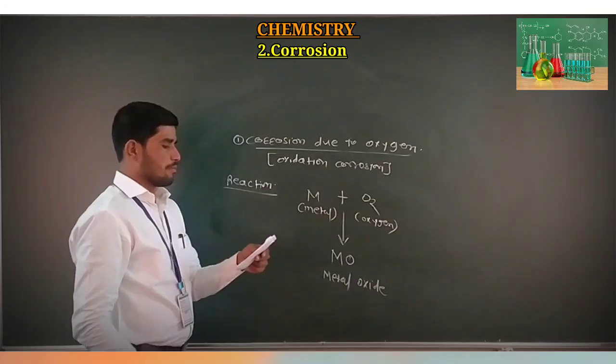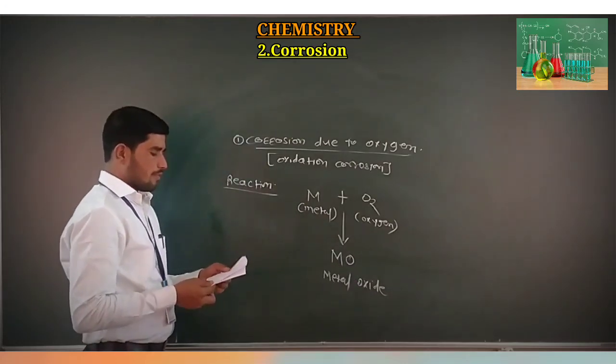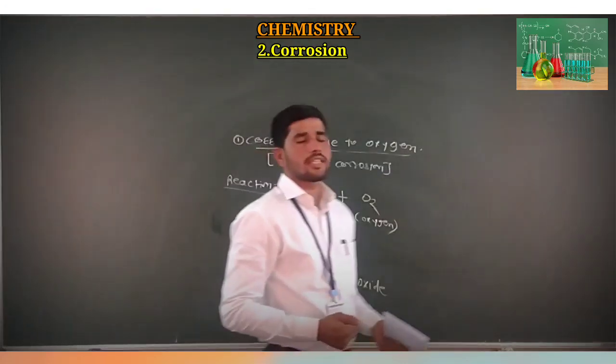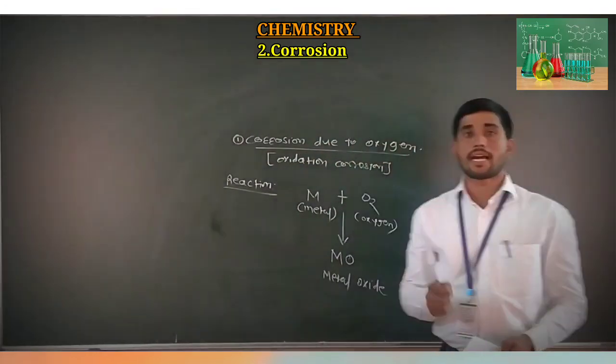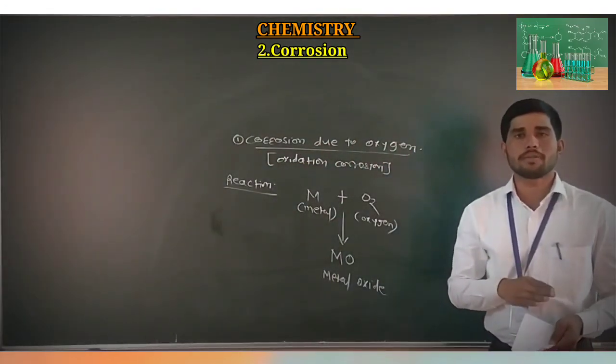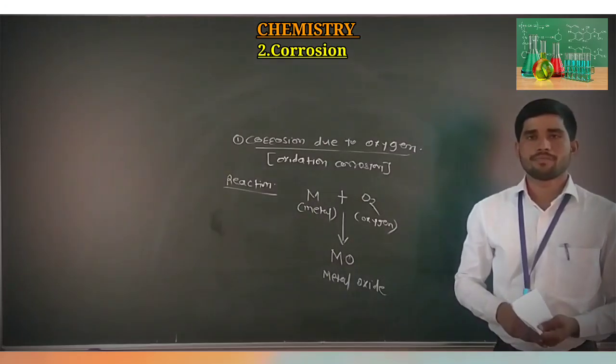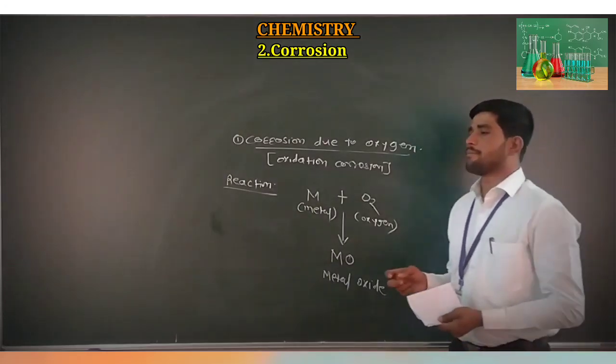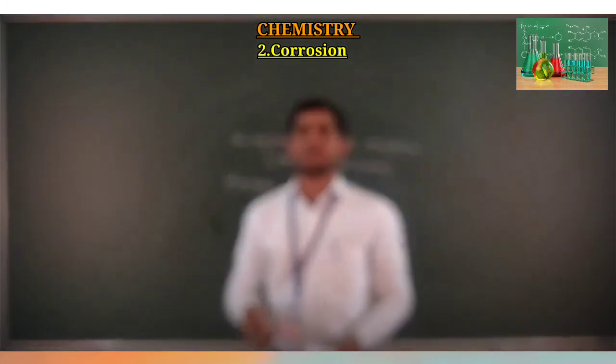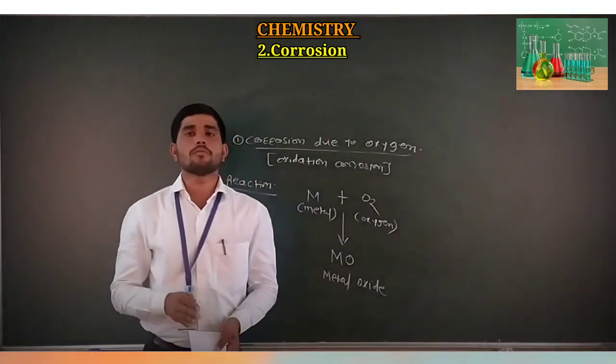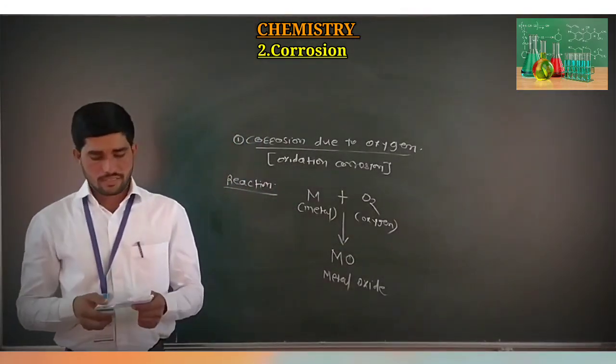we get metal oxide. When any metal comes in contact with atmospheric gases, the surface part of that metal gets corroded, and at the same time we observe a layer or film on that surface.